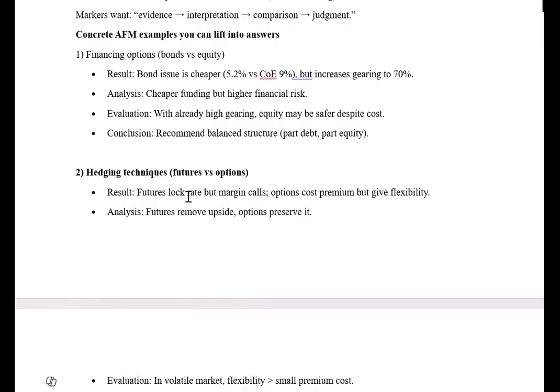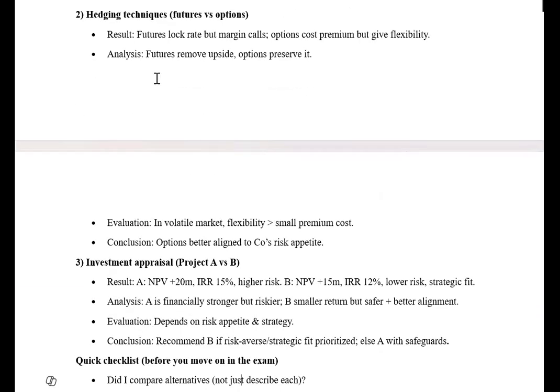Hedging technique, if you are comparing future and option, future lock-in rate is better, but future has a problem of margin call, basis risk, and future is better compared to option. Why? Because in option you have to pay the premium, but option can be better if situation changes, the market moves to opposite direction. So future removes upside, option preserves it. In volatile market, option will give you more benefit.